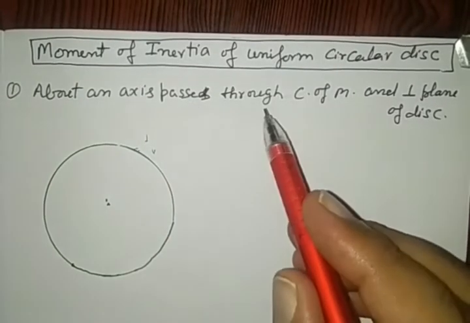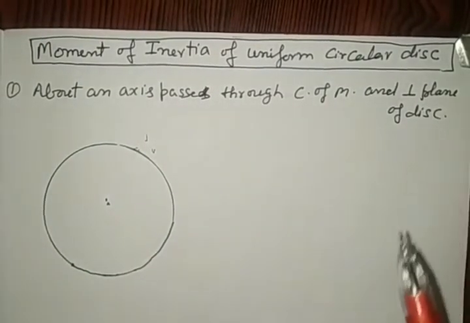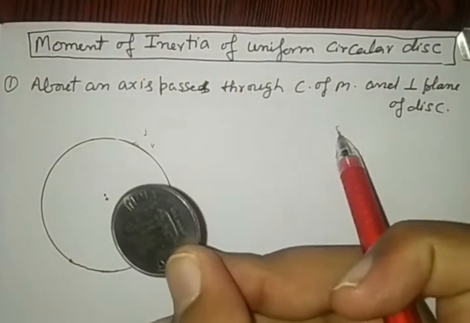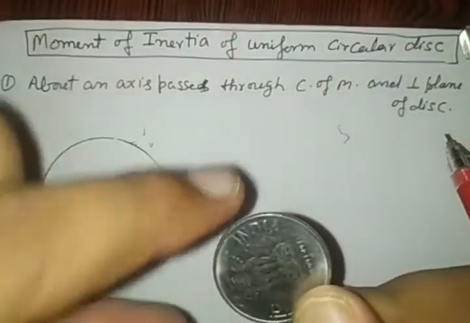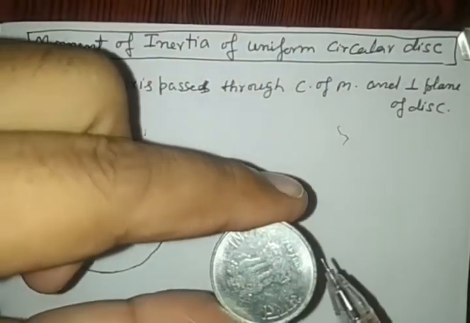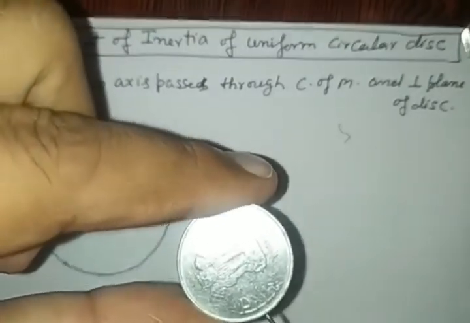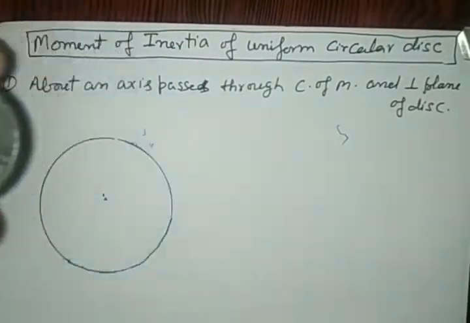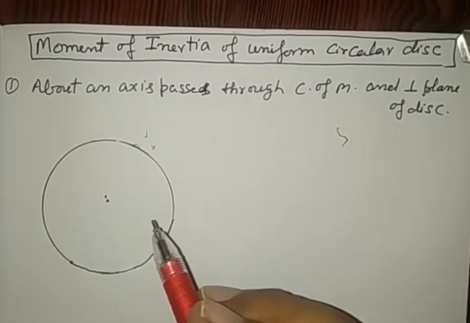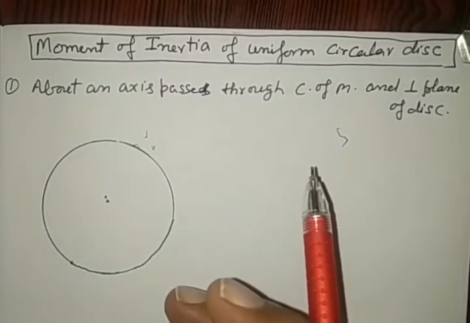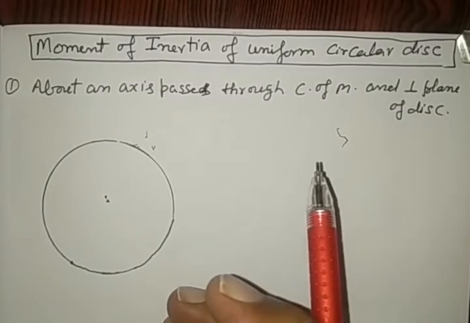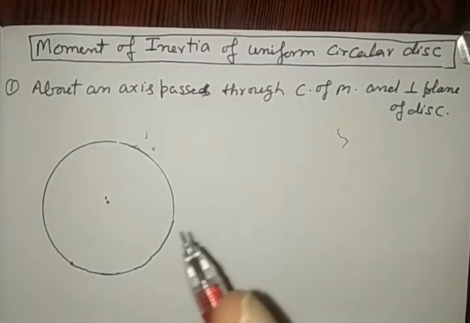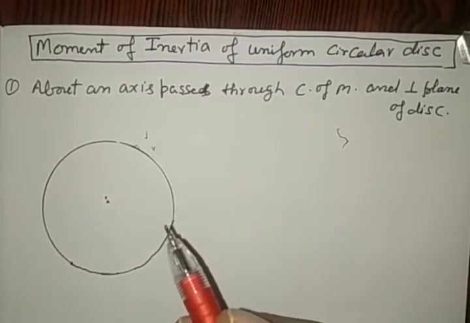About an axis that passes through the center of mass and is perpendicular to the plane of a disk. Disk means just like a coin. This is a coin. It is different from the ring. In a ring, mass is distributed only on the circumference, but here it is equally distributed over the whole area, right? So a disk is just like a coin, or you may say the section of a solid cylinder. The section of a thin hollow cylinder is a ring, and the section of a solid cylinder is a disk.